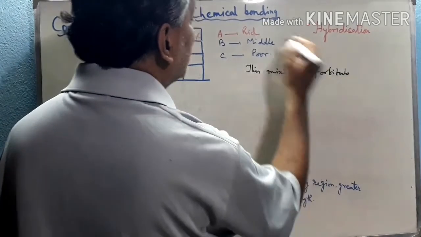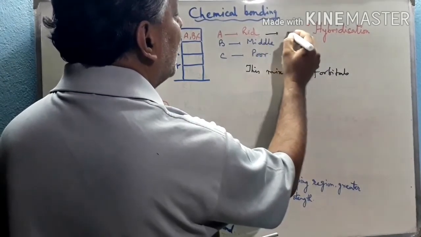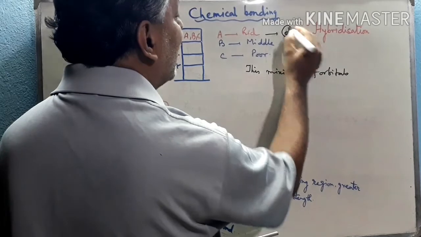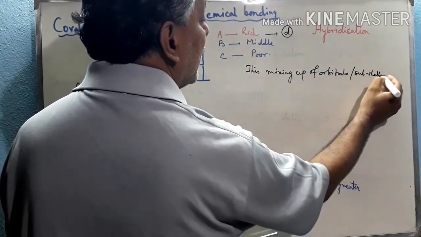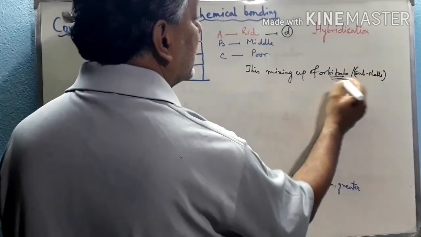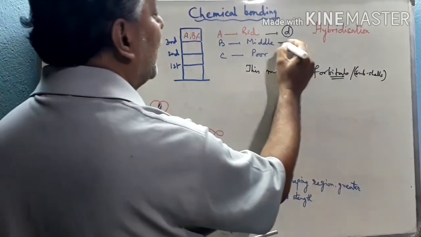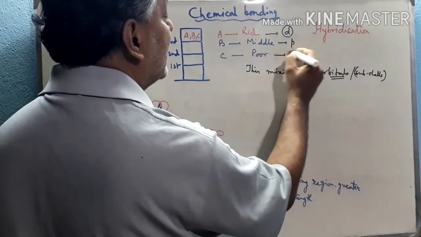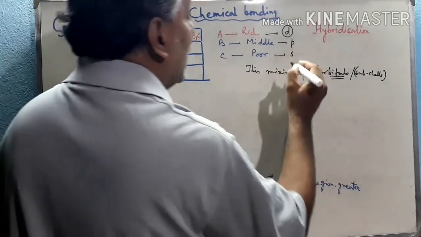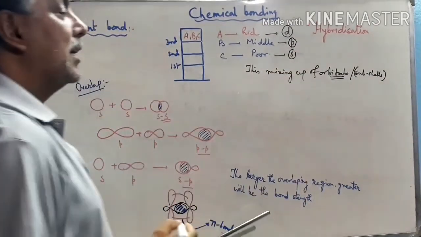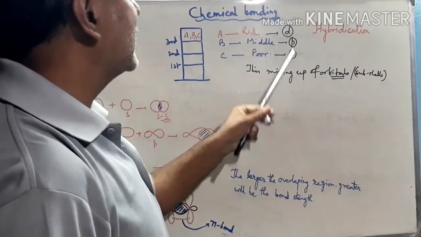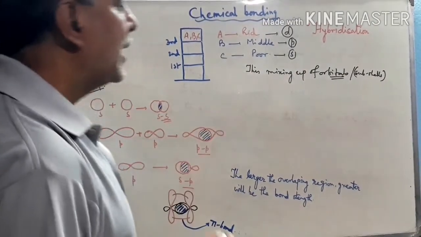Now we can explain that rich people is the d orbital or d subcell, B is middle class, that means p subcell, and C is the poor class, that means s subcell, which occupies the least energy level. So s, p and d are the different orbitals.